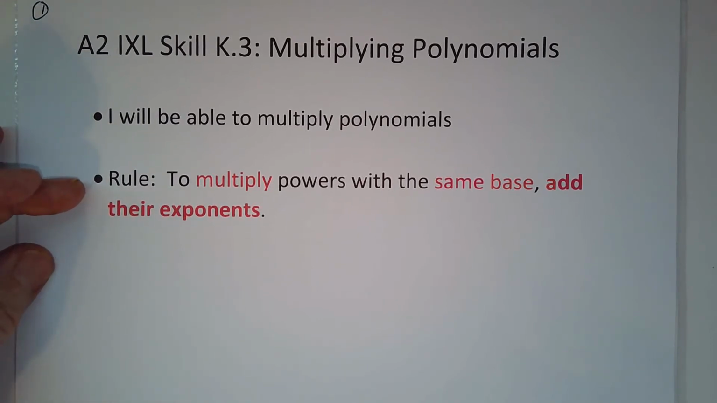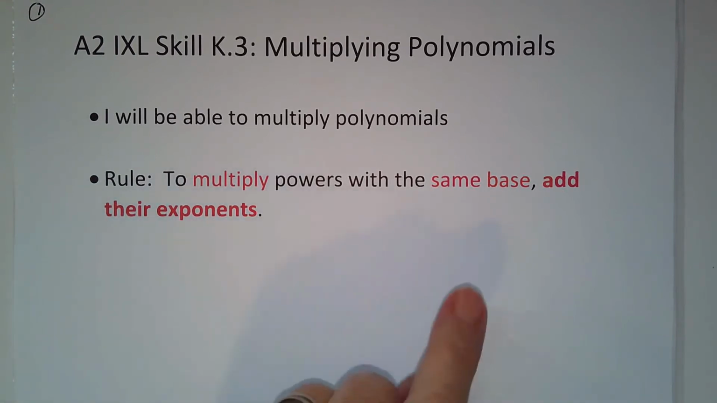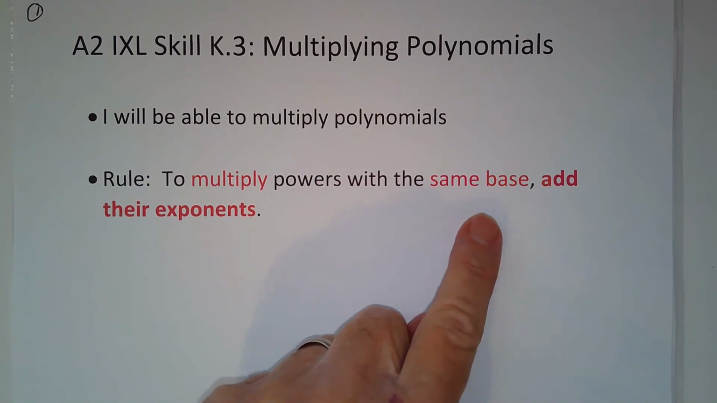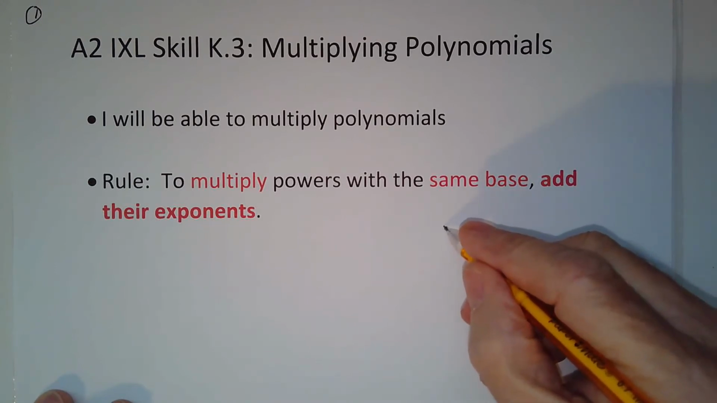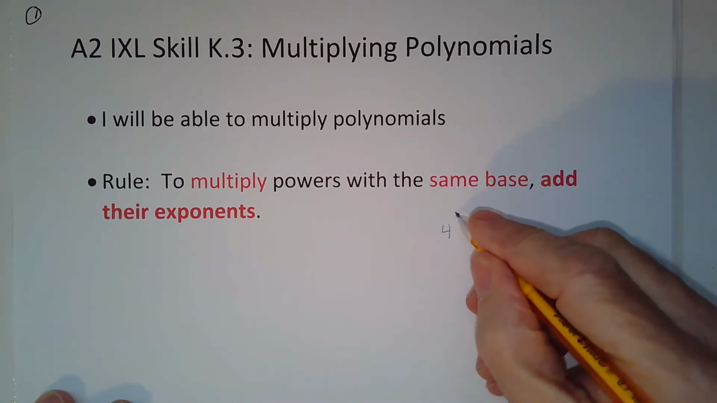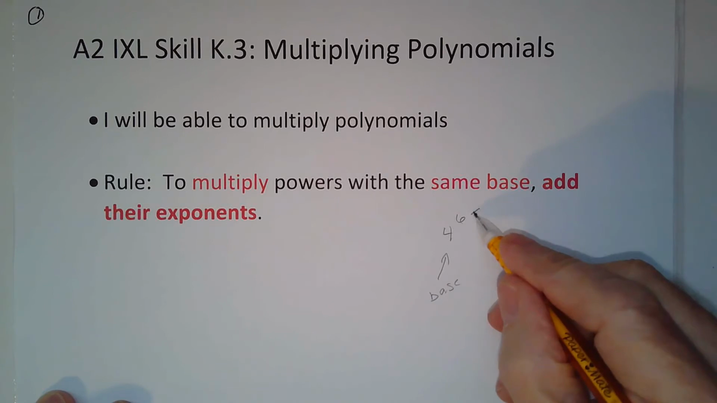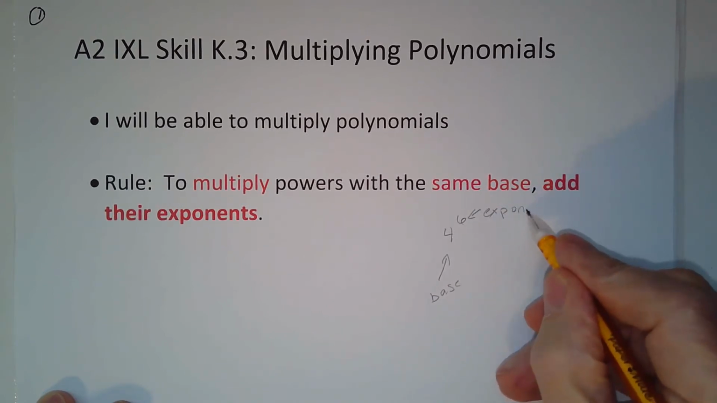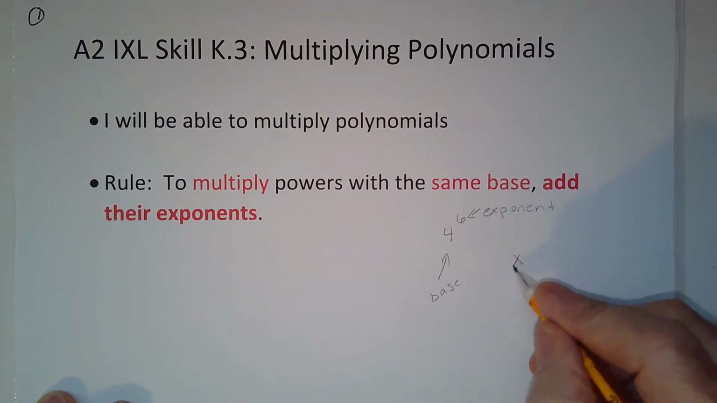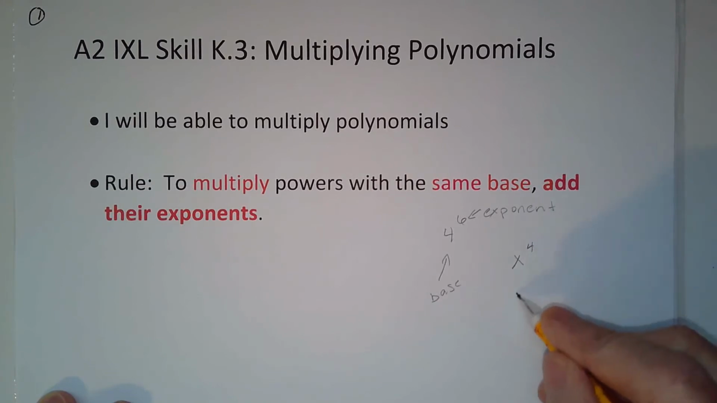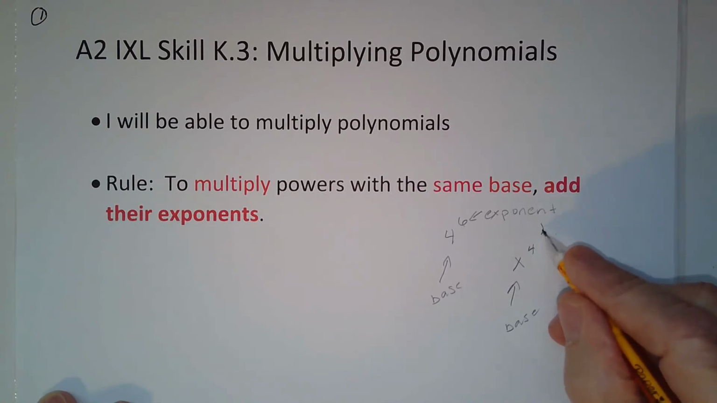And the rule that I want you to concentrate on is that to multiply powers with the same base, okay? So remember the base, that's that little number. Let's say if you have 4 to the 6th, this is the base, okay? And then this is the exponent. And you also see that as, let's say that if the base is a variable, you might have x to the 4th, so that x would be your base and 4 would be your exponent.